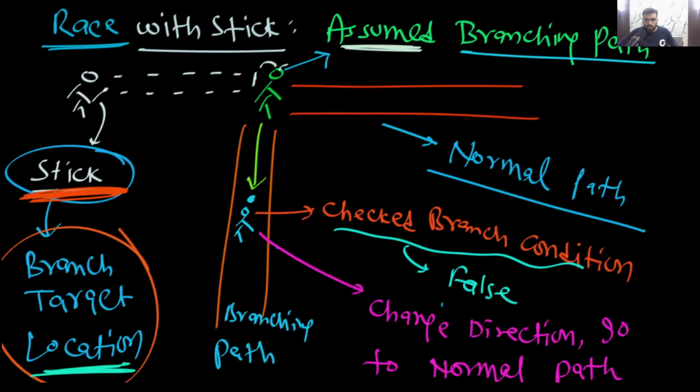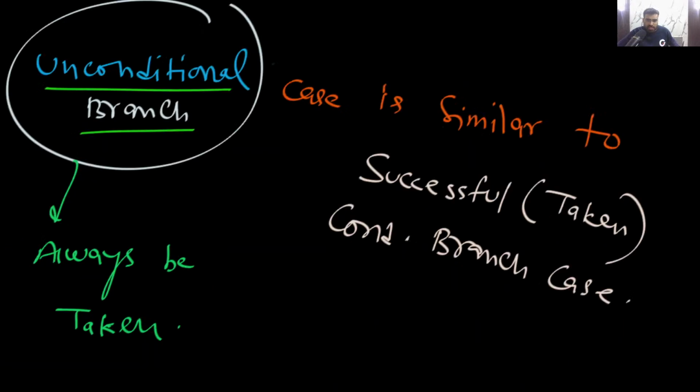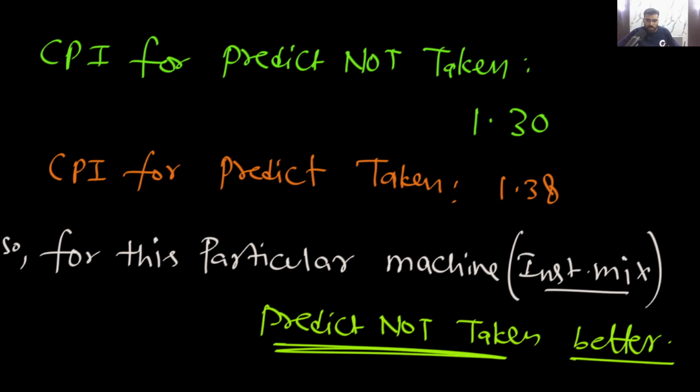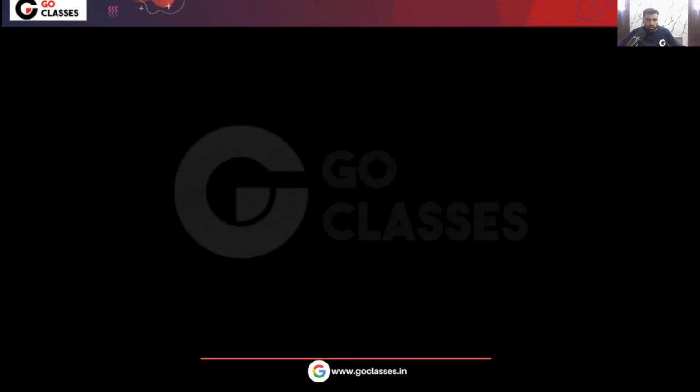Okay, so I hope you understood. Please tell me, did you understand this particular question? Let me know. Did you understand, and can you solve in the GATE exam if some question comes on predict taken branch prediction, predict not taken branch prediction? Then tell me, please tell me, can you solve it? Did you understand what is predict taken?